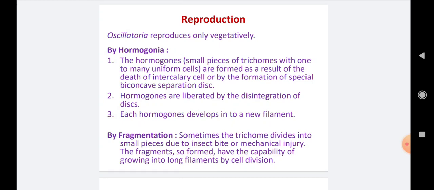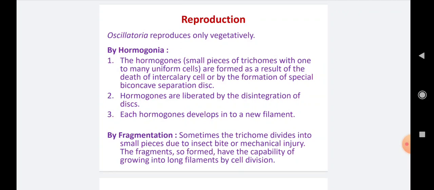The hormogones are formed as a result of the death of intercalary cells, or by the formation of special biconcave separation discs. These are the two reasons that cause hormogonia in the oscillatoria. In between two discs, whatever cells are present are called the hormogonium.